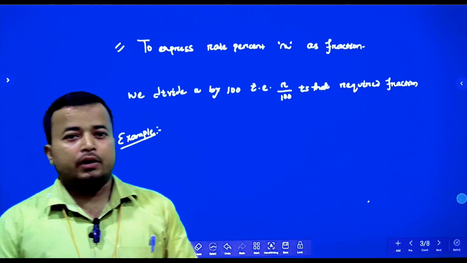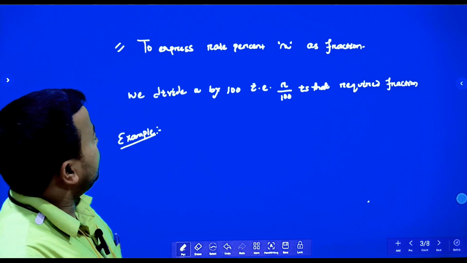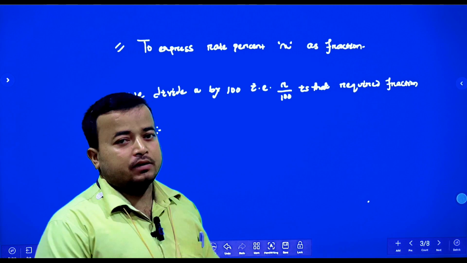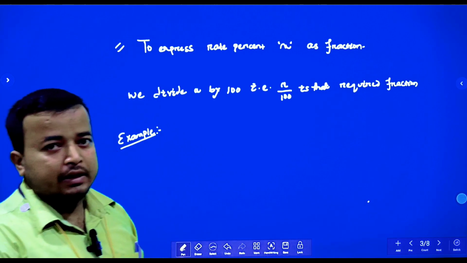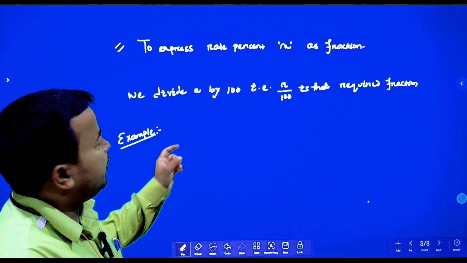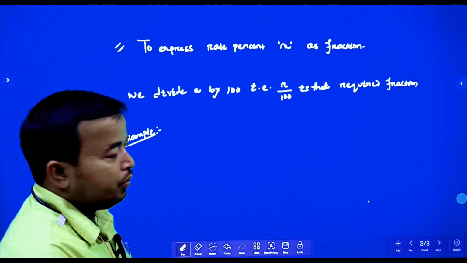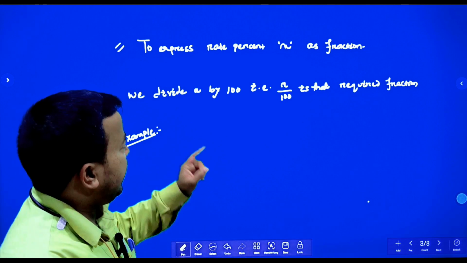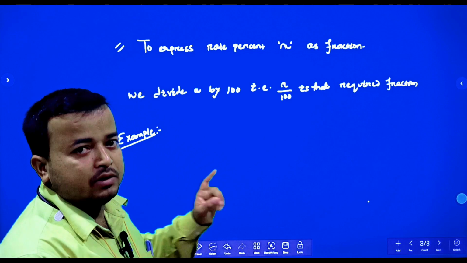Okay. Then we will discuss about the second trick. The second trick is what? In this case, to express rate percent x as a fraction. Before that, we discussed converting the fraction into percentage. In this case, we will convert the percent into fraction. So what we will do? We will divide the x, means divide the percent by 100. Then that value is the fraction.